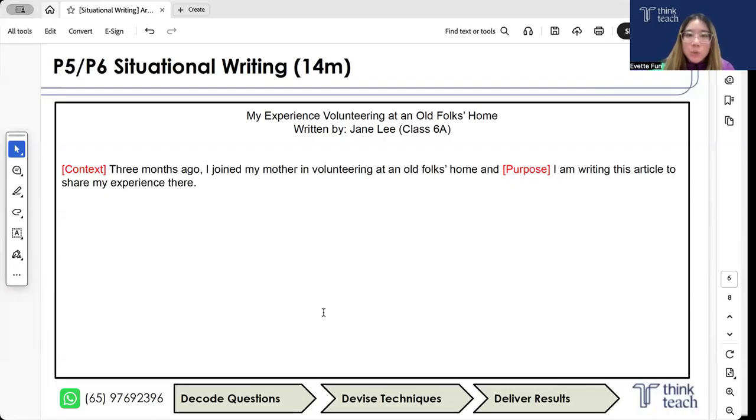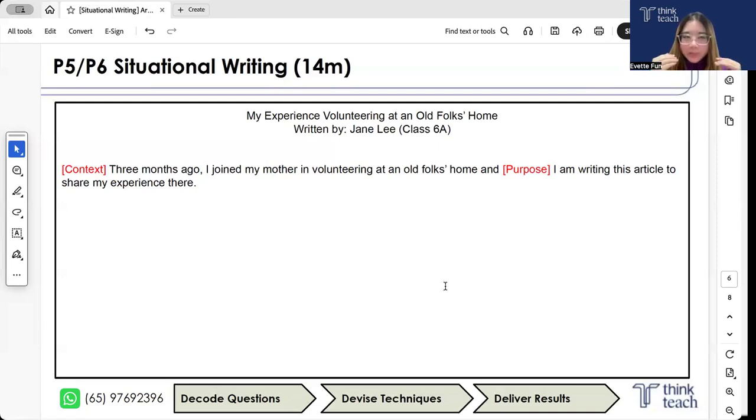Now, like in any other situational writing, you need to state your purpose, right? But for articles, we also think that it is good to include some context first. Otherwise, the opening can actually feel abrupt and it will not flow as well. So context isn't too difficult. Context is basically background information. And to put it simply, background information or context is basically how you ended up, or what circumstances led you to writing this article today. So make sure to read the preamble and the stimulus carefully. The preamble is that short statement at the top of the stimulus. Then we move on into our purpose. Nothing new over here in this article, right? I'm writing this article for whatever, whatever.